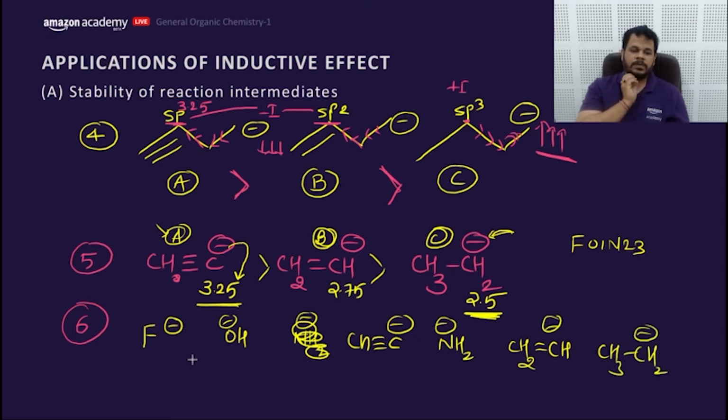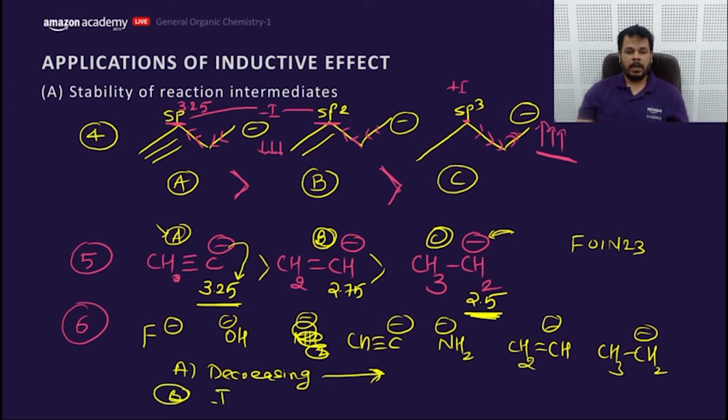What is the order of stability? A, decreasing this way, or B, increasing this way? Tell me, increasing this way or decreasing this way?